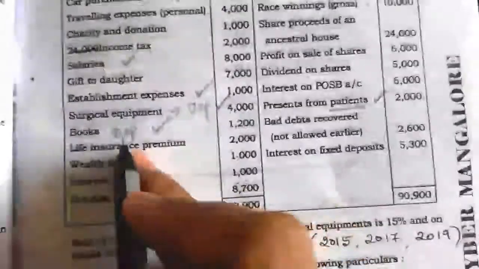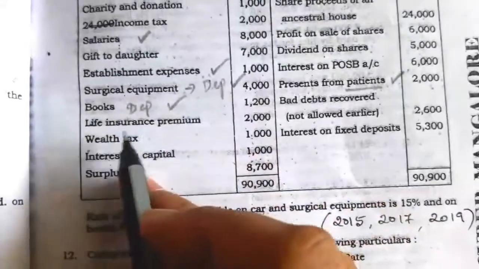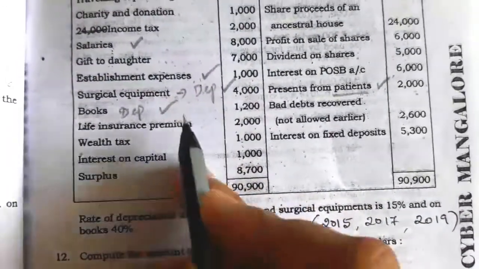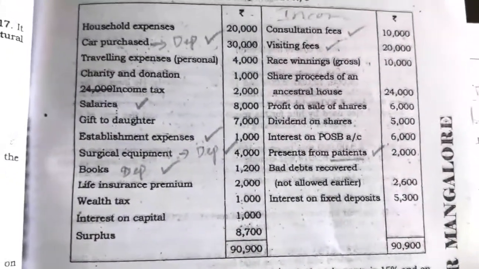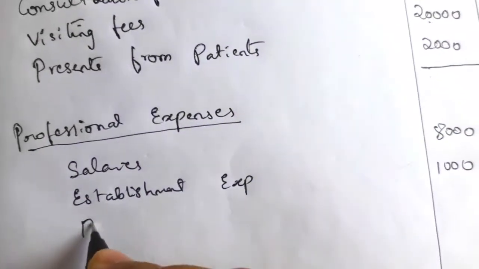Next, for surgical equipment we have to calculate depreciation. Books also, depreciation we have to calculate. There is no other item. So now we'll write depreciation.